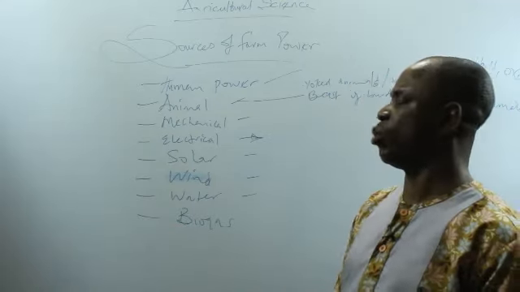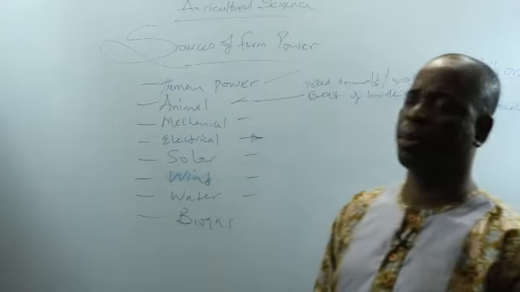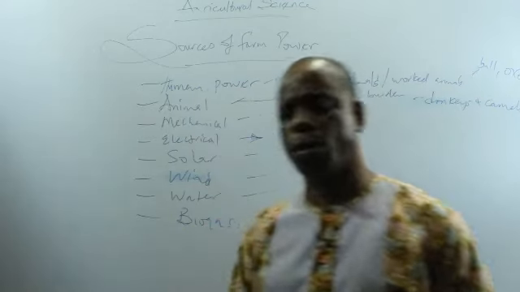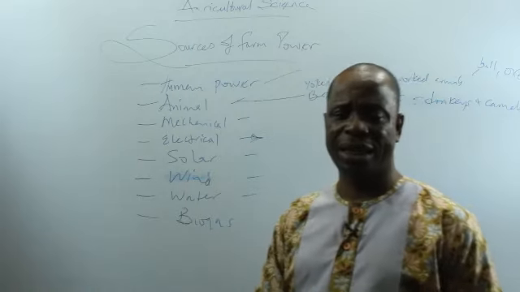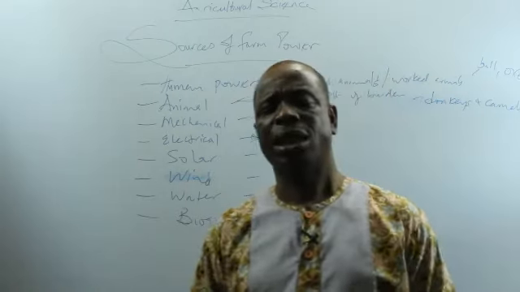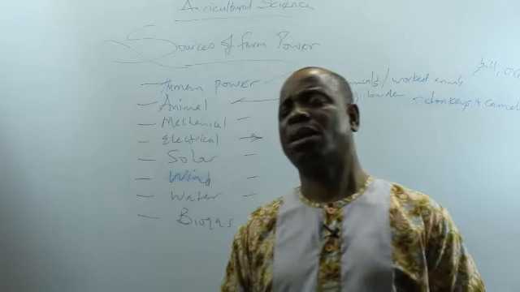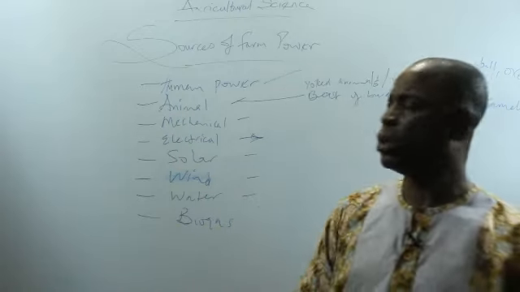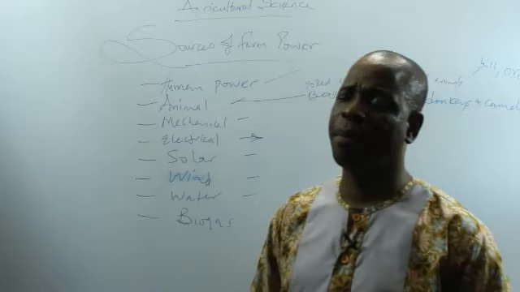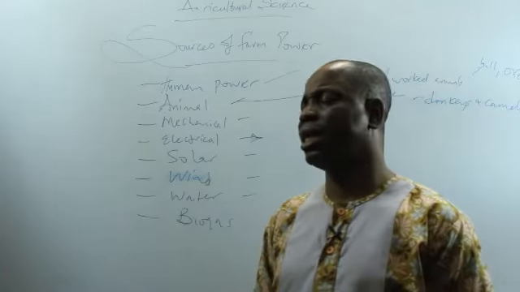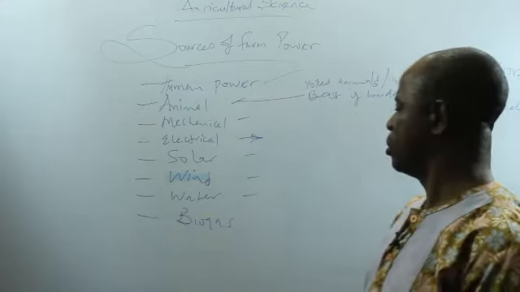But the disadvantage is that, one, wind power cannot be regulated to suit one's purpose. Number two, it cannot be predicted. Sometimes it comes heavily, sometimes it comes slowly. Next, it can be disastrous. Wind can blow heavily and create problems on the farm.